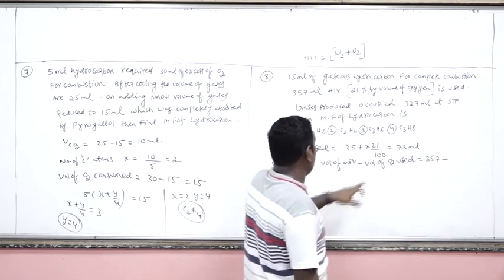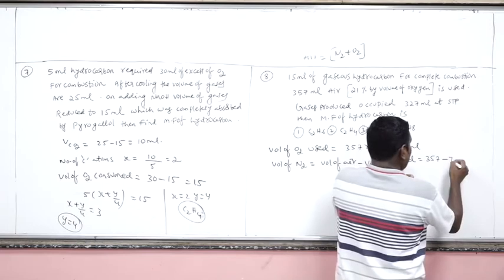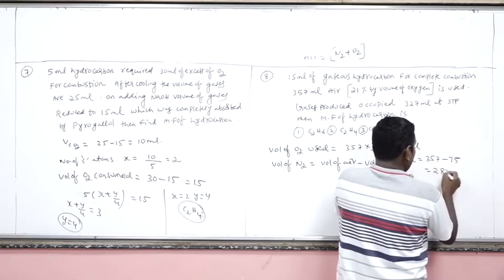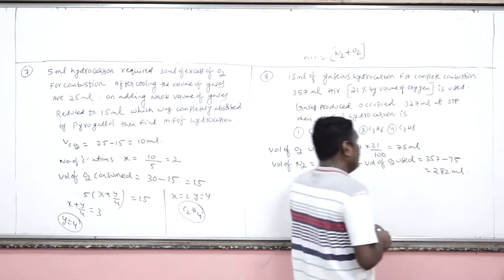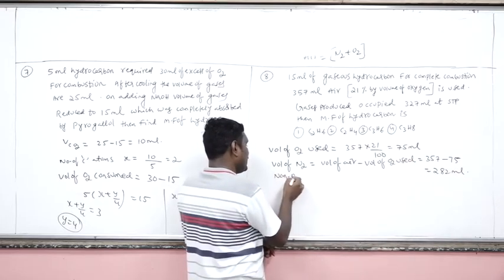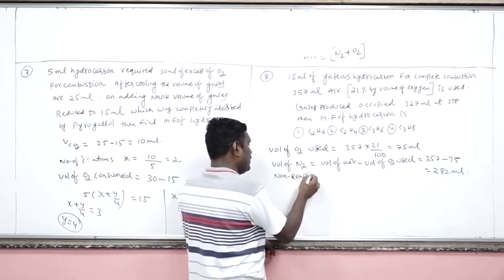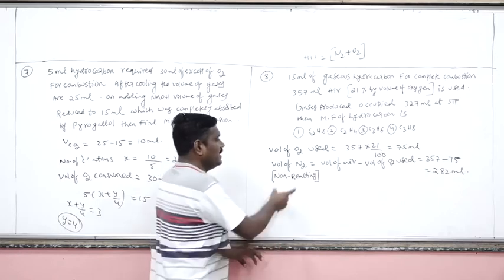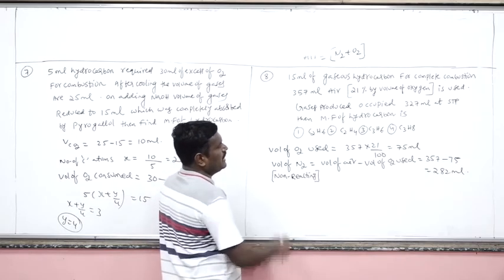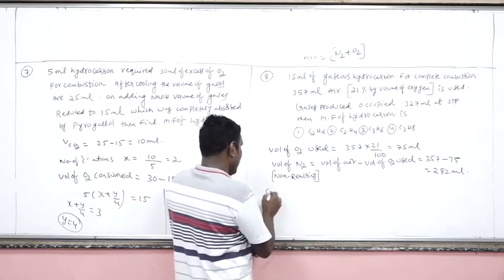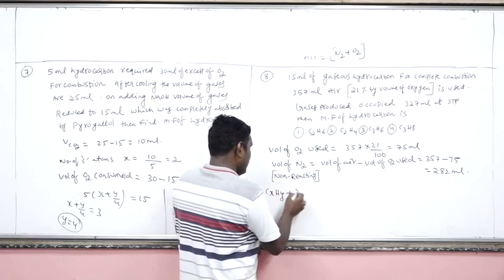Minus what is the volume of oxygen consumed here? 75. Okay, so 282 ml of N2 will be left. Remember, N2 is a non-reacting gas. That means after the reaction also N2 gas will be present in the eudiometer tube. Okay, and finally, let's suppose I am writing the equation first of all.